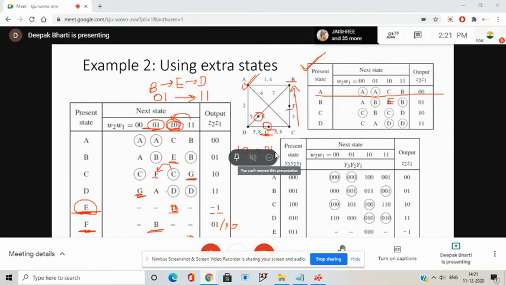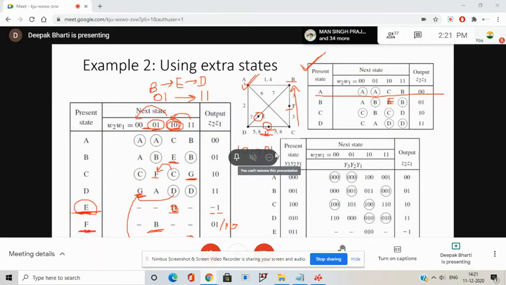And now let's check this. Say it is stable in state 1, 0, and the input changes to 0, 0. So where will it go? It will go to state G. And from G, where will it go? It will go to state C. Okay, so that's why C is written.